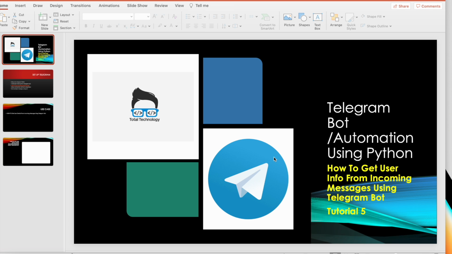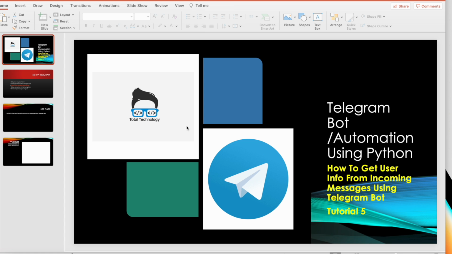Okay, so today's topic is how to get user info from an incoming message using Telegram bot. From the title itself it's clear. Suppose the bot is added in a Telegram group or channel. You already know that we have a couple of tutorials on that, I believe four tutorials. So what is the objective of this tutorial? Suppose a person is sending a message in the group, and the bot is also added in the group. That is the first criterion. What is expected is that the bot should give you the user name. That is what we're trying to do here. So let's try to do this.